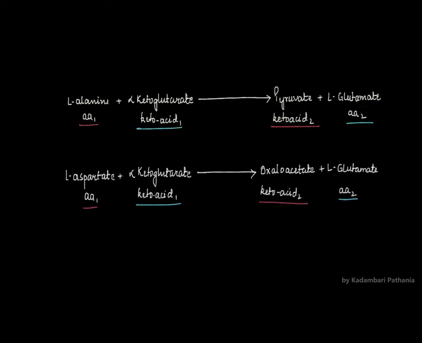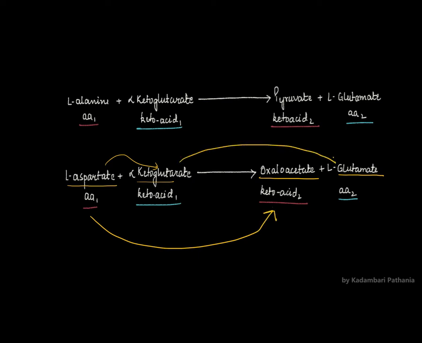Second example is of L-aspartate. Aspartate is also an amino acid. L-aspartate, when it combines with ketoglutarate, the amino group will be transferred to ketoglutarate, and this ketoglutarate will be converted into glutamate, which is an amino acid, और L-aspartate किसमें convert हो रहा है into this oxaloacetate. Again, enzyme will be aminotransferase, and it has prosthetic group PLP, pyridoxal phosphate.